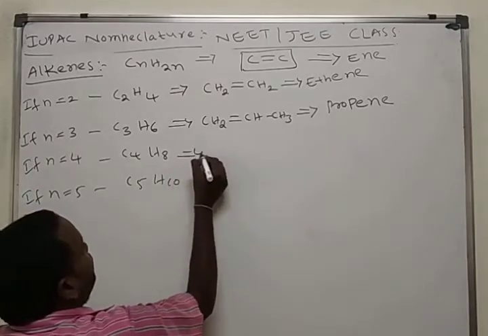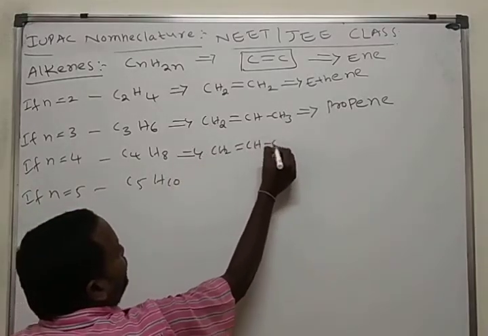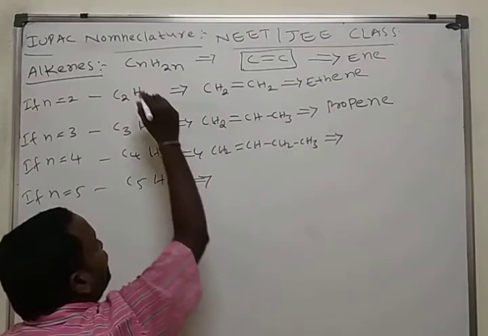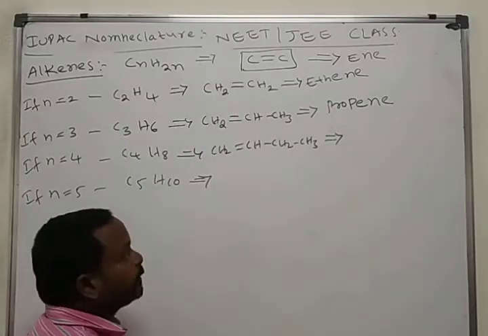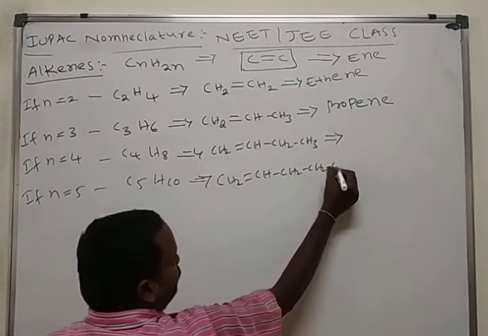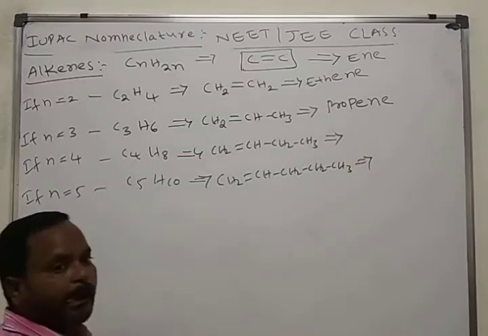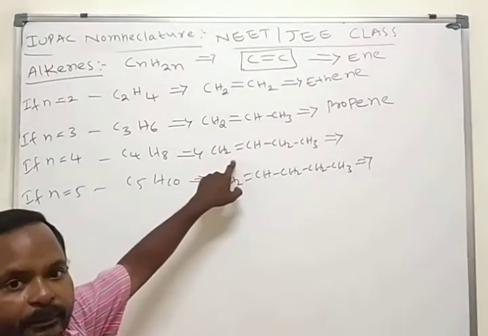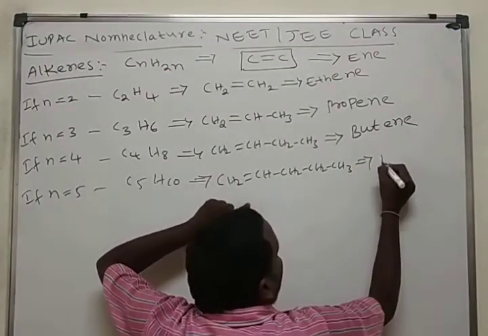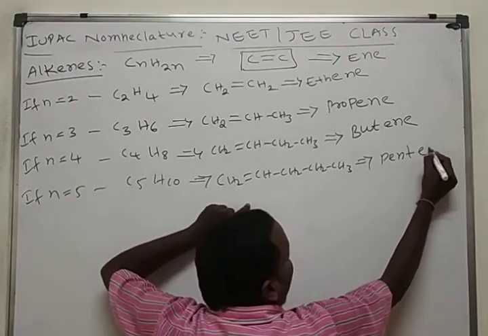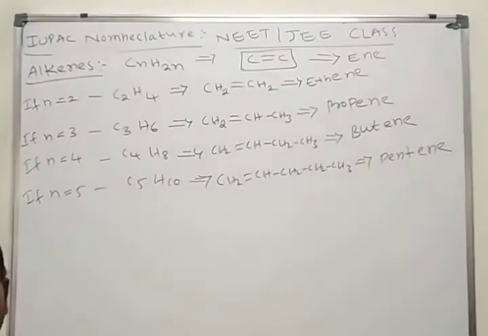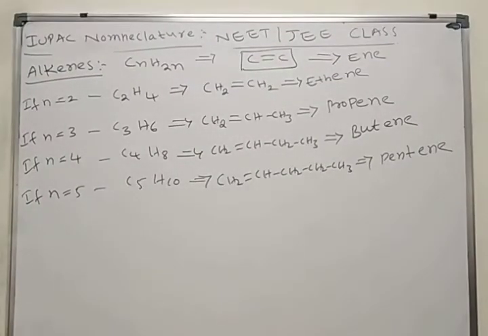Here I am writing the structure like this. Here also the same: CH2=CH-CH2-CH2-CH3. Here 4 carbon atoms with a double bond, 4 carbon atoms means "but", double bond means "ene". Here 5 carbon atoms, double bond, pentene. Ethene, propene, butene, pentene.